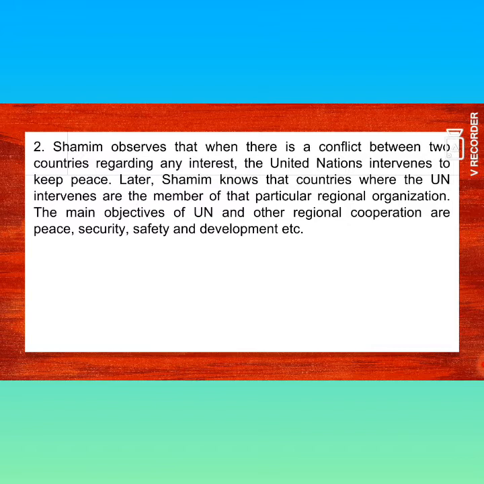Later, Shamim knows that countries where the UN intervenes are members of that particular regional organization. The main objectives of UN and other regional cooperation are peace, security, safety and development, etc. Okay, this is the stem.